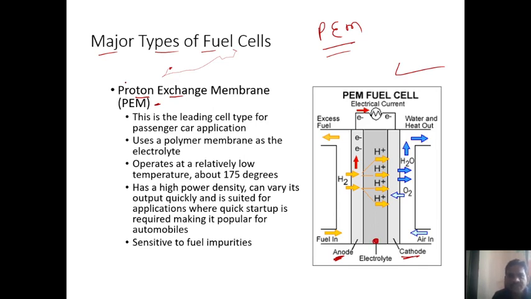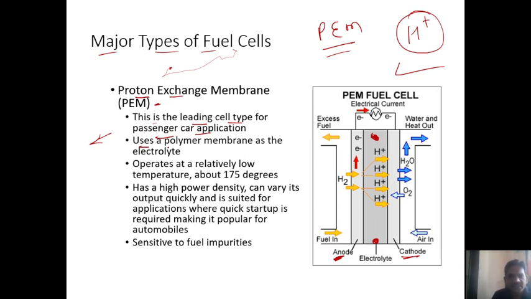The name is proton exchange, meaning there is an exchange of protons through this membrane, whatever electrolyte we use here. Proton means an exchange of H positive ions. This is the leading cell type for passenger car applications. This fuel cell can be used in cars: a number of fuel cells are arranged in one stack and utilized inside the car to generate electricity.